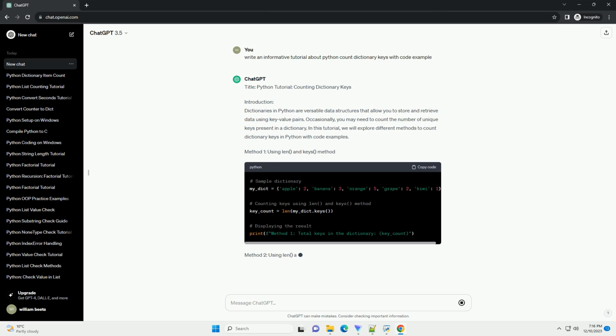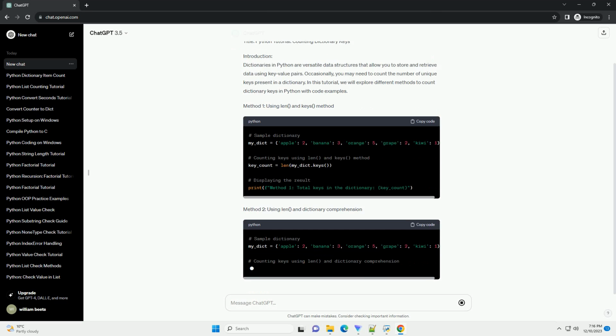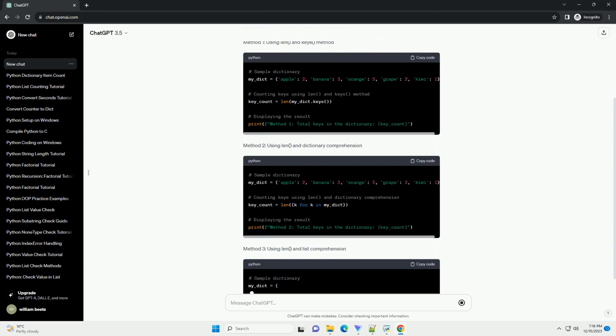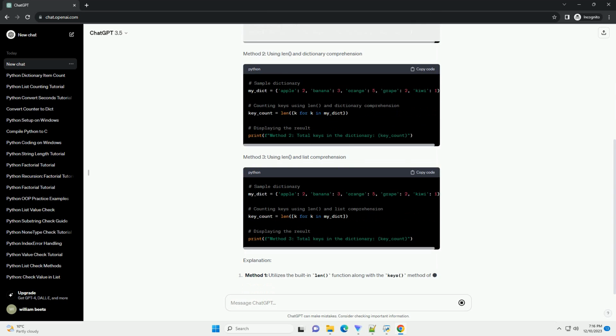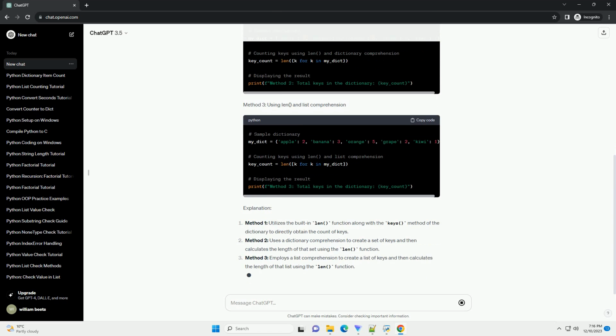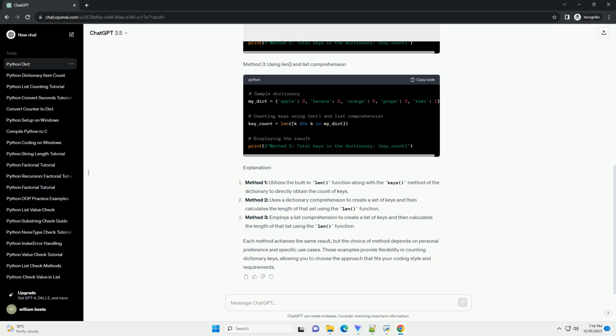Title: Python Tutorial: Counting Dictionary Keys. Introduction. Dictionaries in Python are versatile data structures that allow you to store and retrieve data using key-value pairs. Occasionally, you may need to count the number of unique keys present in a dictionary. In this tutorial, we will explore different methods to count dictionary keys in Python with code examples.